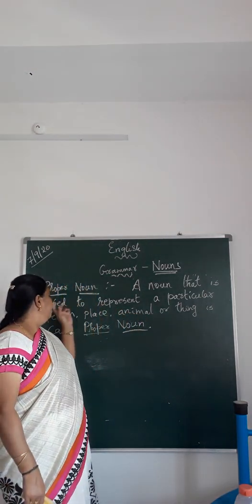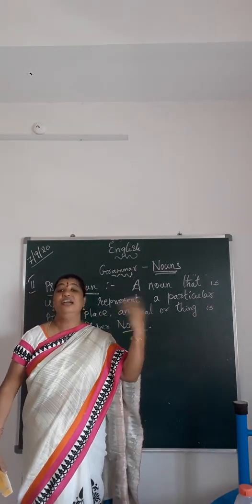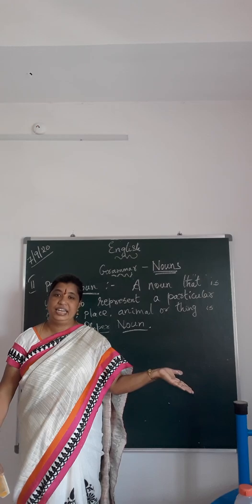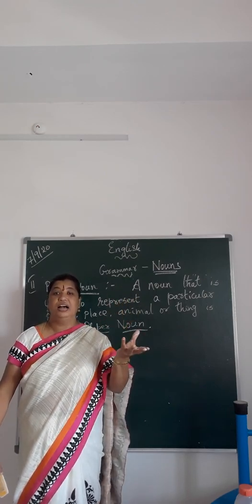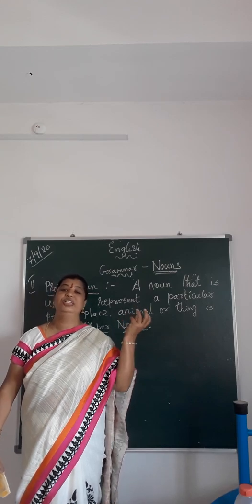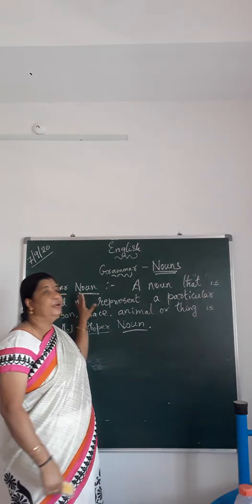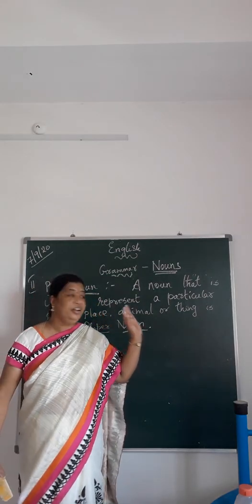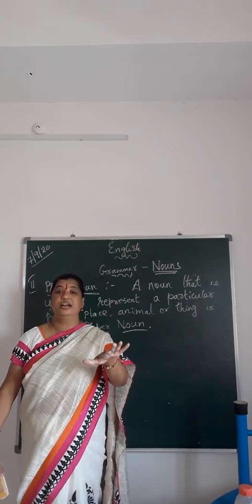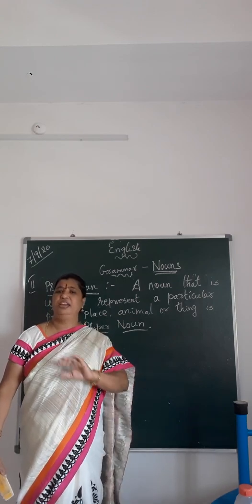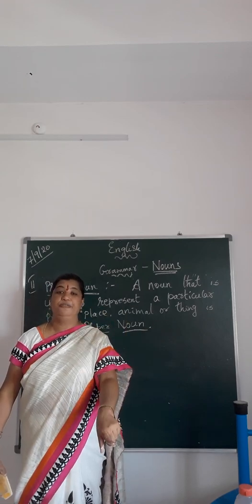Okay? Now, persons you have come across. Now, places. I say, Agra is a beautiful city. Out of all the cities, I say Agra. So there Agra becomes the proper noun. Then animal. Elephants have long trunk. There are so many animals, but I am pointing out the particular elephant.